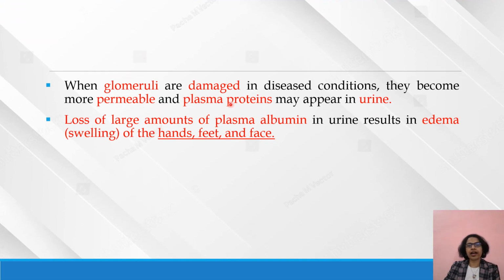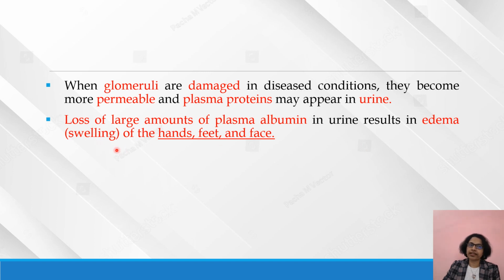When glomeruli are damaged or in a disease condition, they become more permeable and plasma proteins may appear in urine. Loss of a large amount of plasma albumin in urine results in edema. This edema can be identified in the patient's hands, feet and face.